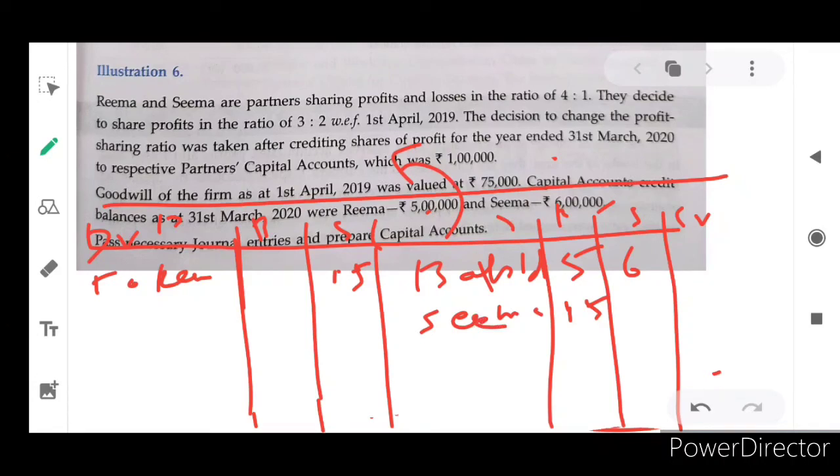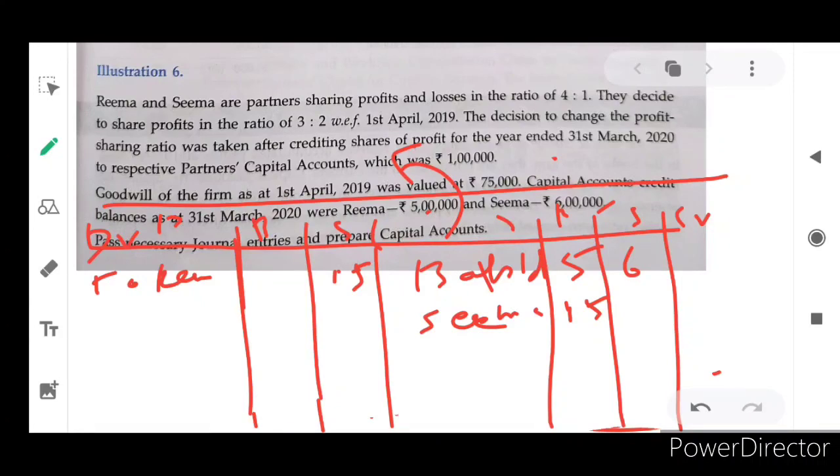Okay. Next, for this profit and loss share, whose account has to be debited? We calculated it a few minutes ago. As per the existing profit and loss sharing ratio, 20,000 was extra credited for REMA. That extra credited amount will be debited now. So REMA's capital account will be debited by 20,000 and SEMA's capital account will be credited by 20,000. Here the 20,000 is not credited at present, because we used only the old profit sharing ratio.